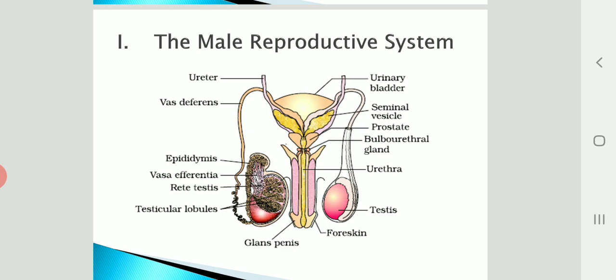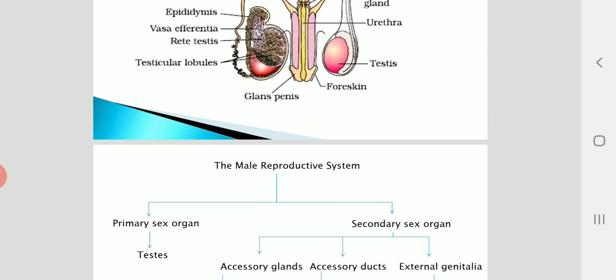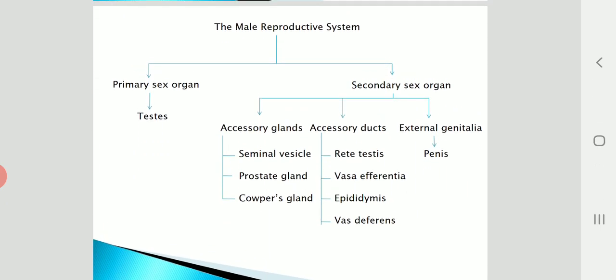This is diagram 3.1a, where you have two different diagrams. Here I have shown only one diagram, the lateral view, showing the testes and other details. A part of the testis is open and the details are shown. So what are the various parts of the human male reproductive system? Let us see in this flow diagram.